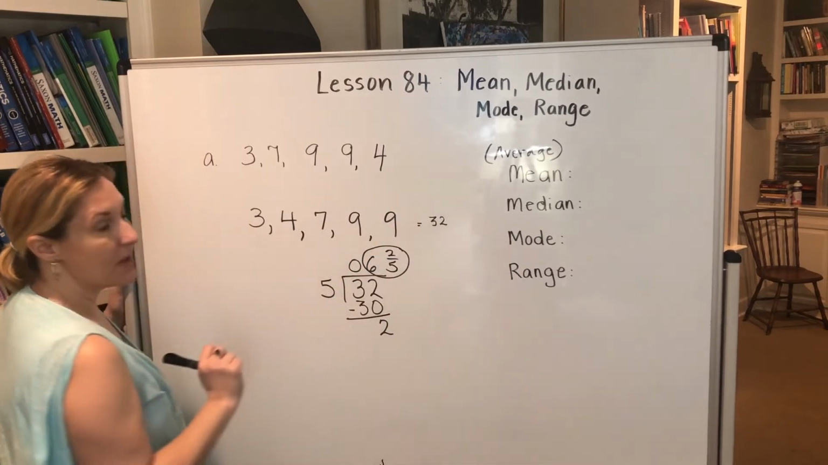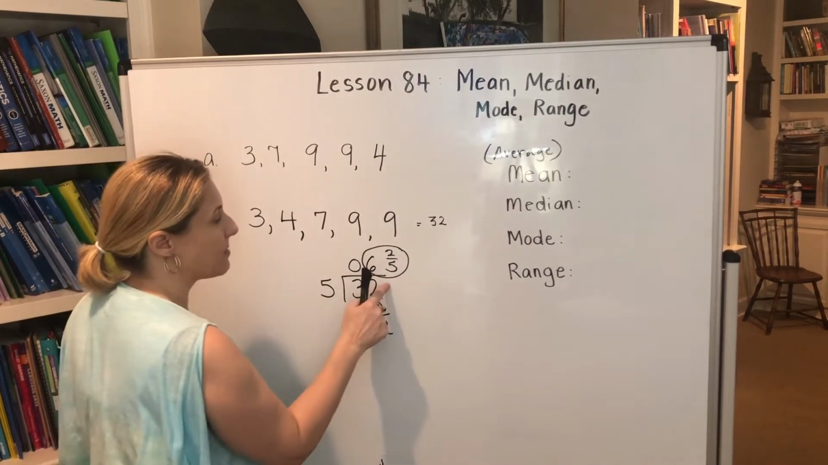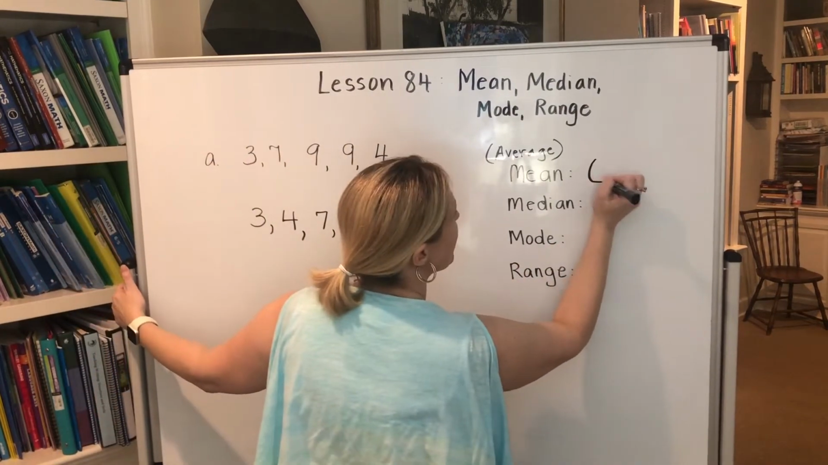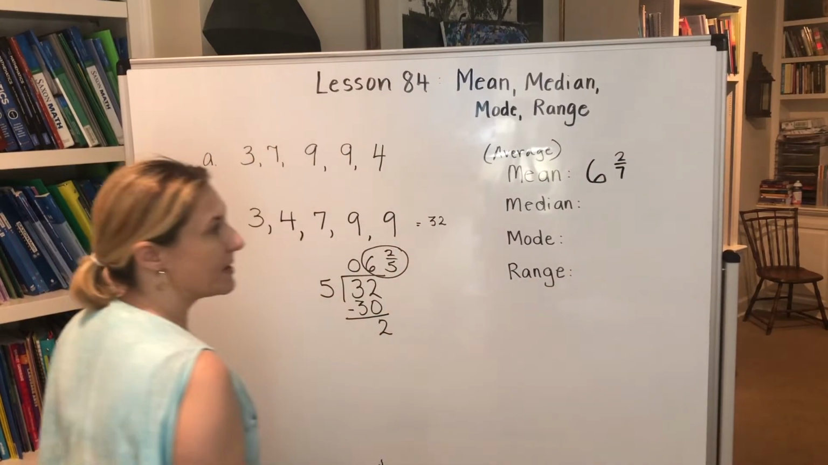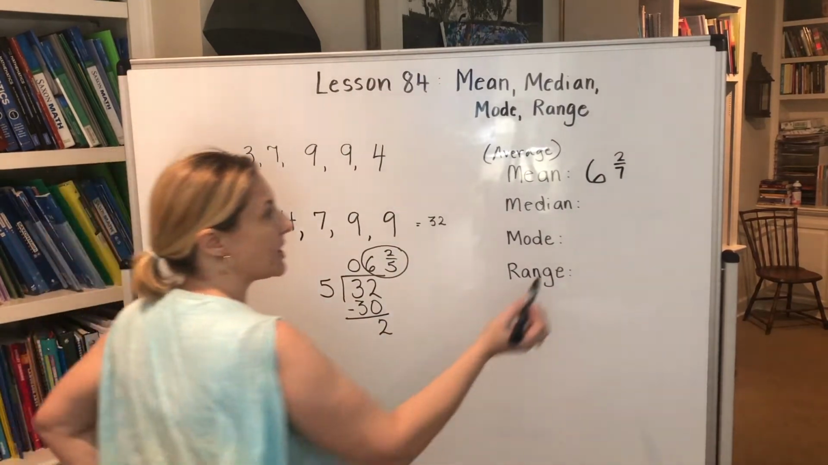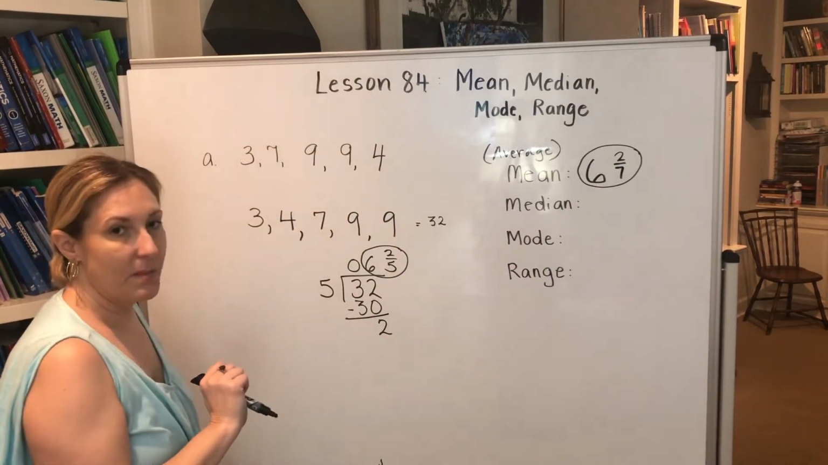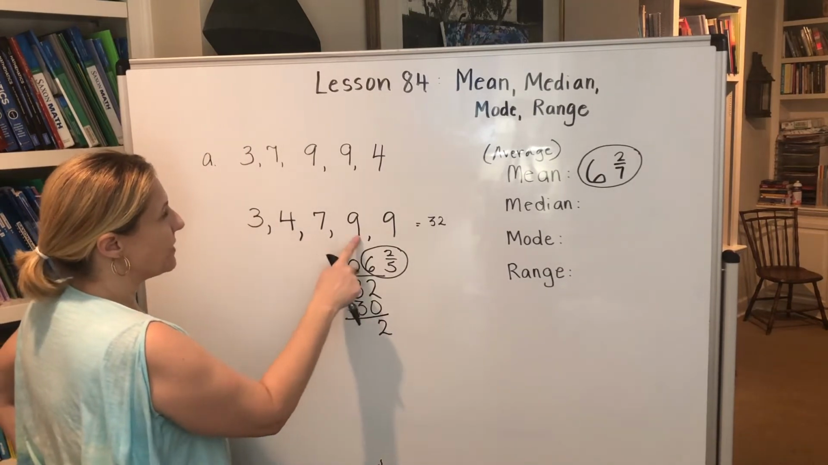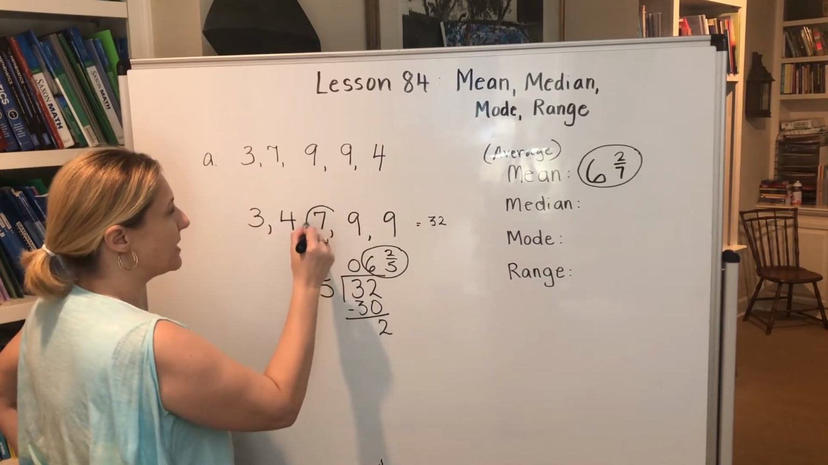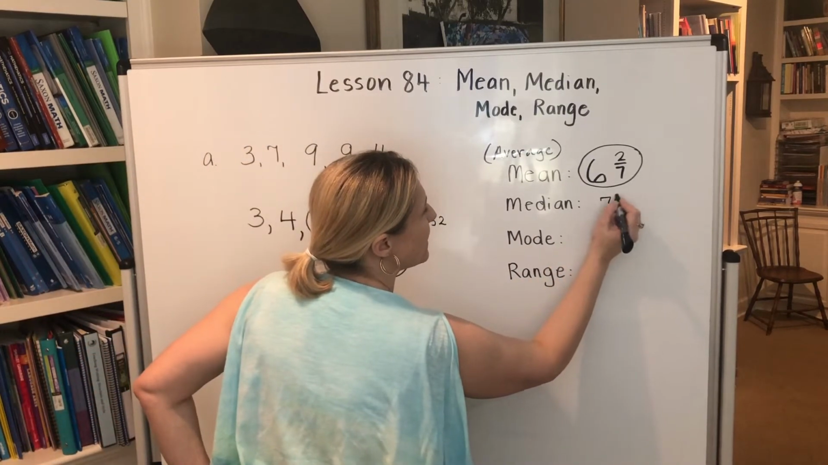That's the mean or the average, and we've never had an average before that was a mixed number like this. So the mean or the average can also be a fraction or a mixed number. It doesn't have to just be a whole number. Okay, now the median, remember, is the middle number. 1, 2, 3, 4, 5. The middle number is 7 here. So we need to write 7 for the median.